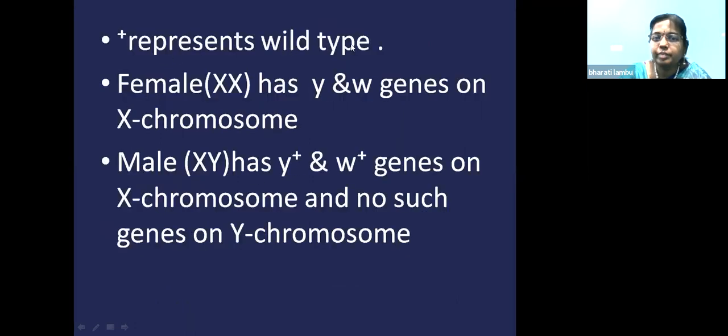So plus represents the wild type. The female will have 2 X chromosomes like human beings. So it has the genes that is yellow and white on the X chromosome. So both chromosomes will carry this y and w. And in the male, if you see, it is XY like human beings. So it will carry the wild genes, that is y plus for brown body color, w plus for red eye color. They are present on the X chromosome and no genes are present on the Y chromosome, showing that it is sex-linked inheritance.